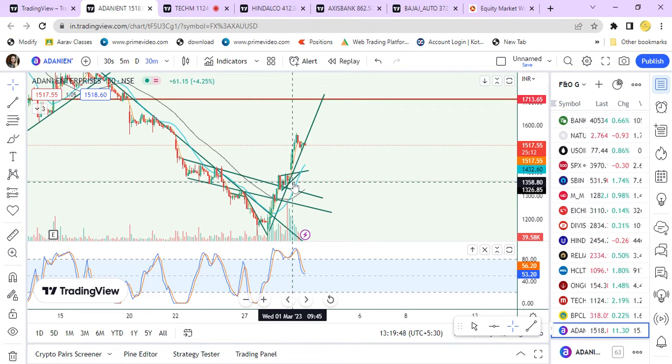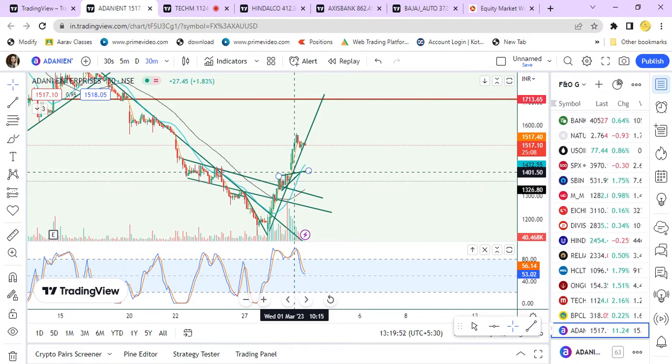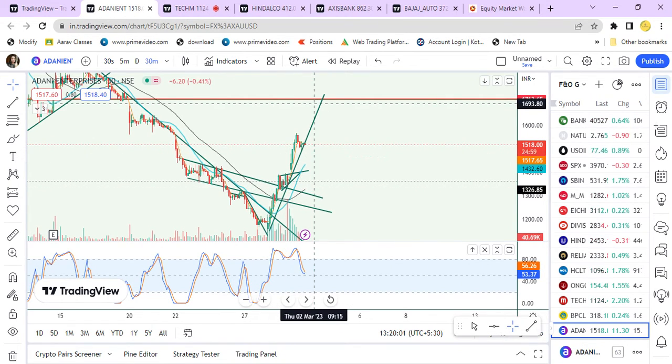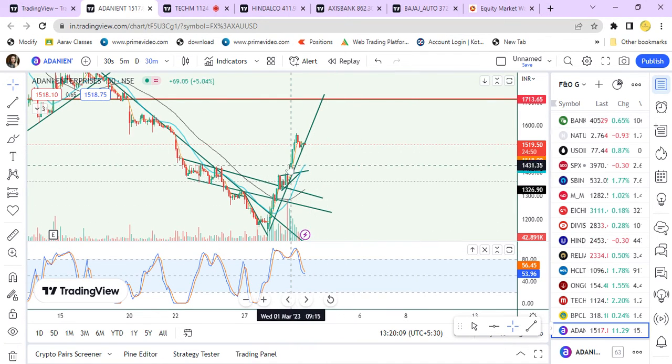So this is acting as a support line. Then we can expect the buy call at 1401 with stop loss of 1324, and the target we can expect is 1706. Still it's not confirmed.